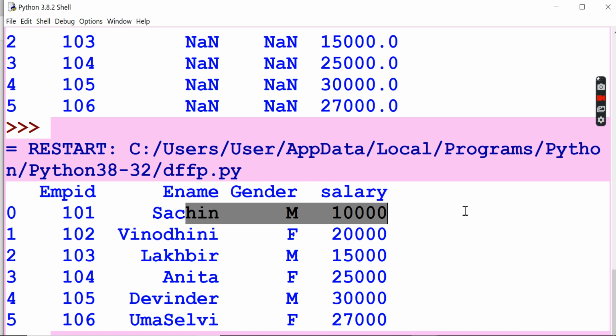So it is different from concatenation. In concatenation, without checking any employee ID, all rows and columns are automatically displayed. But in merging, you can give a condition with employee ID, which you have to check.